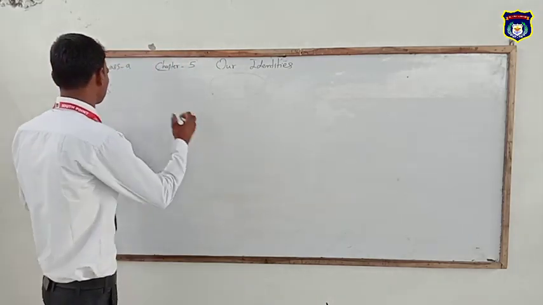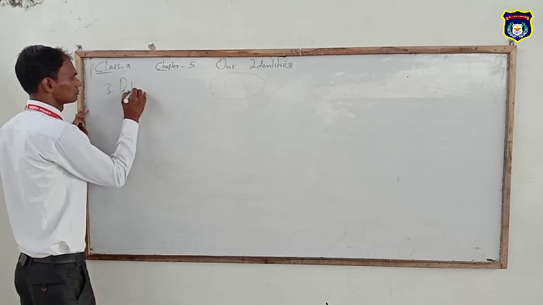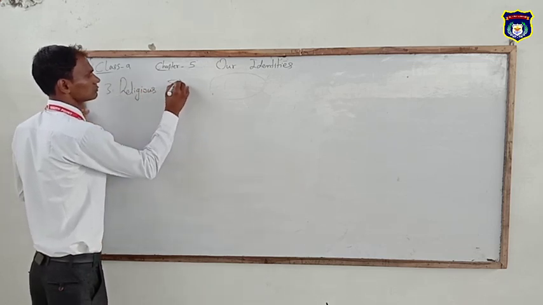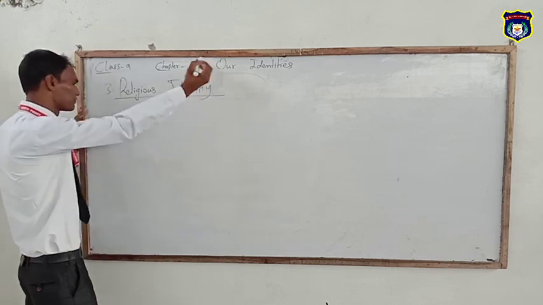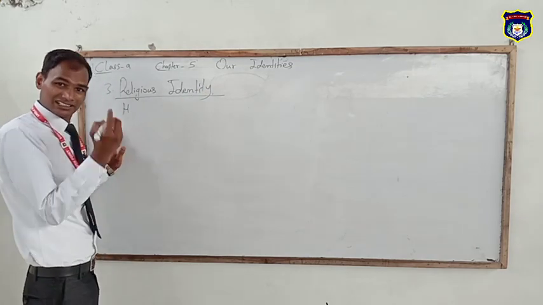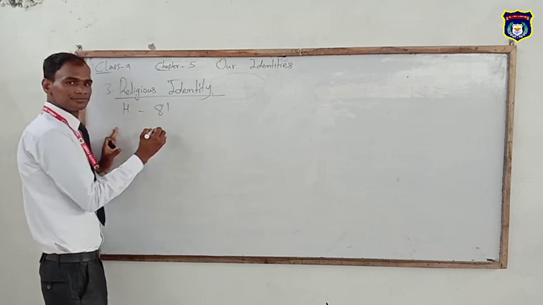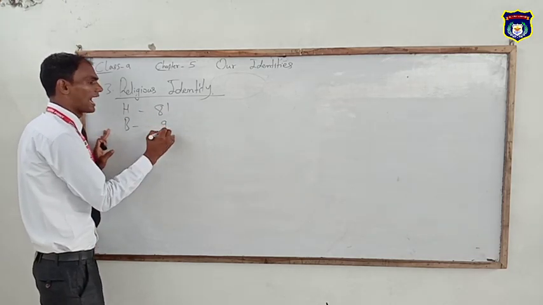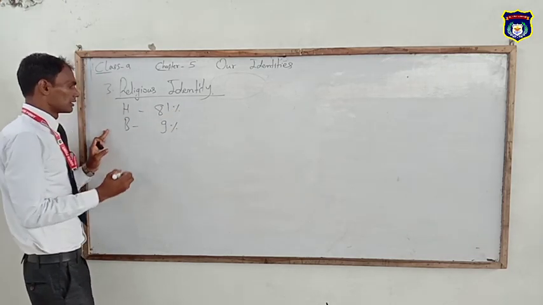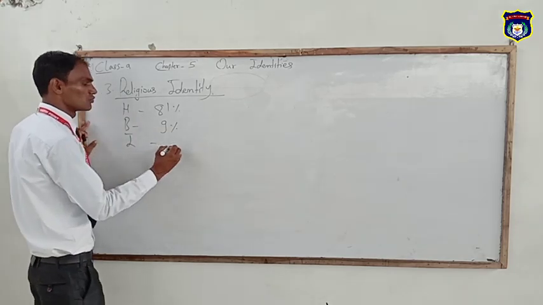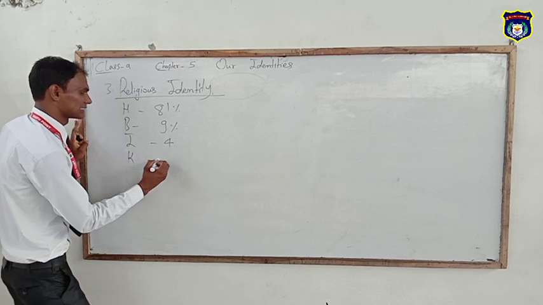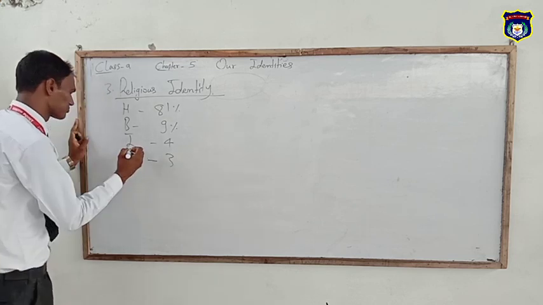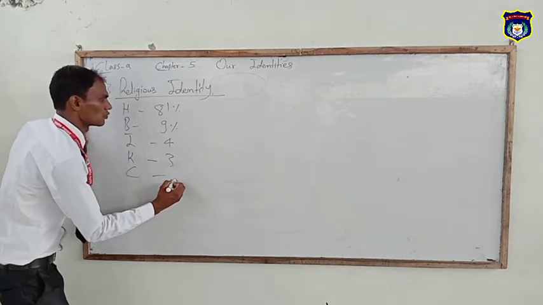Those are Hindu 81, Buddhism 9, Islam 4, Kirat 3, Christians 1.